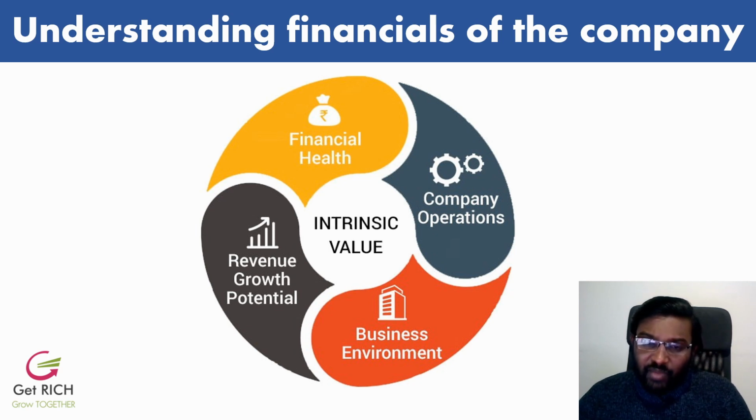And the first and foremost thing is revenue growth potential. The number one important parameter which the stock price tracks in the long term is the net profit. So the net profit and the net profit growth is the single most important parameter. The most important things for us are revenue growth rate and net profit growth rate. What are their revenues, what is their net profit, what is their revenue growth, what is their net profit growth. So in short, these are the four most important things.